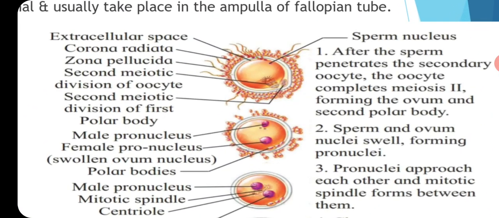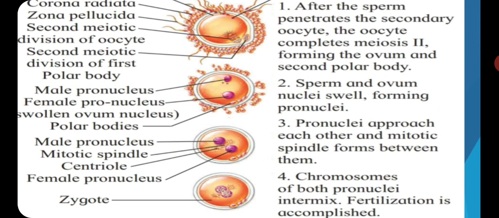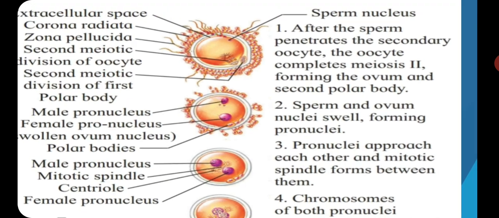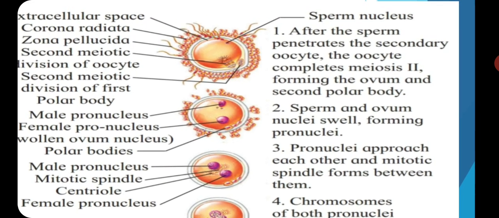Now we will see this process of fertilization with the help of diagrammatic representation. In the first step, sperm penetrates the secondary oocyte. The oocyte completes meiosis 2, forming the ovum and second polar body.